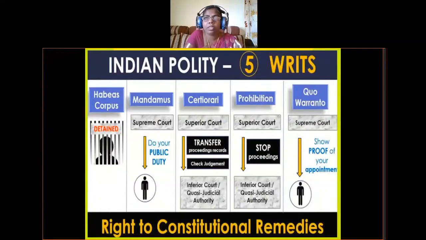Next, coming to quo warranto. Quo warranto is also issued against public officials, not to private officials, only to public officials, that means government employees. It is issued when a court finds that a person got a job through an illegal process or any illegal method. The court will ask that person to show proof of his appointment, how he was appointed.